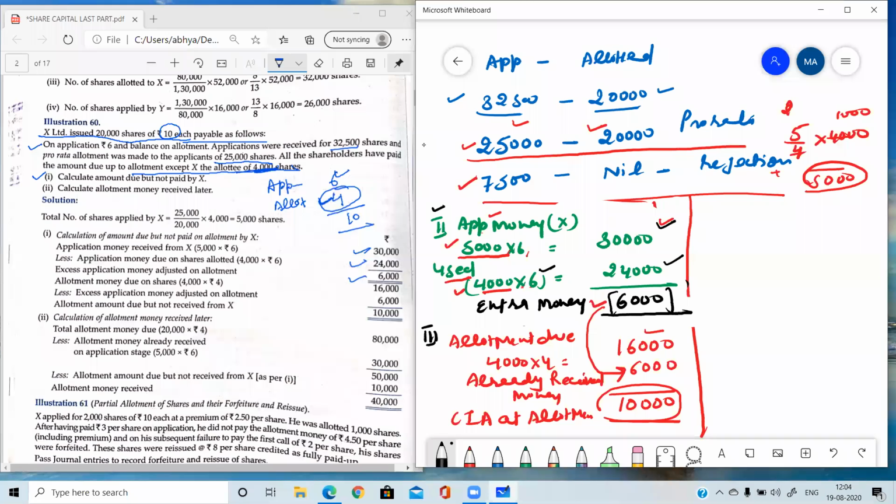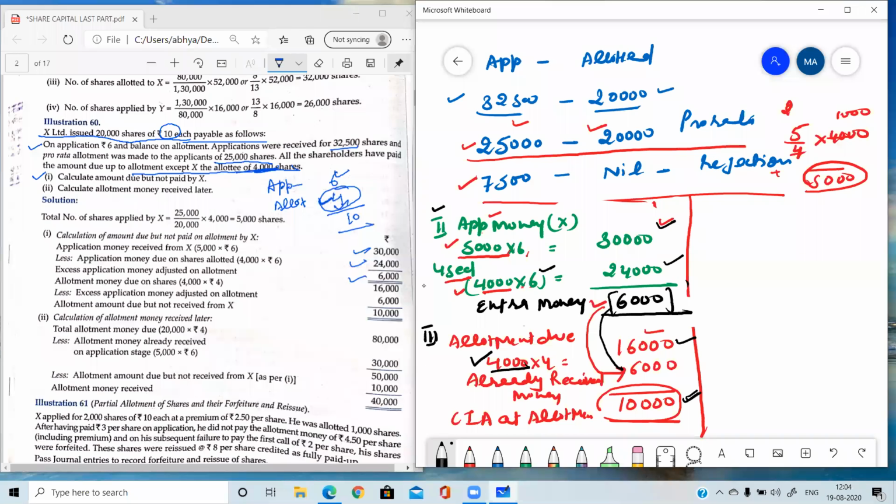This money could be utilized along with the allotment. So the next call is allotment. He was supposed to pay allotment on 4,000 shares. 4,000 into allotment money is 4. So 4,000 into 4, 16,000. And he has already paid 6,000. This money is always subtracted. So the balance is the calls in arrear at the time of allotment.